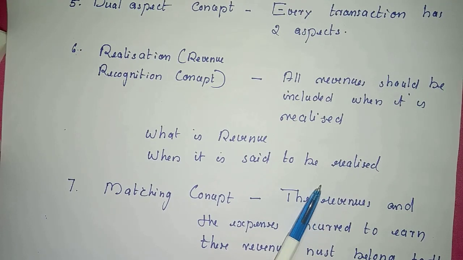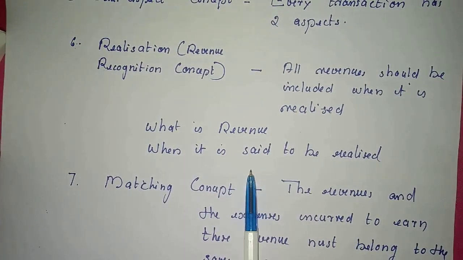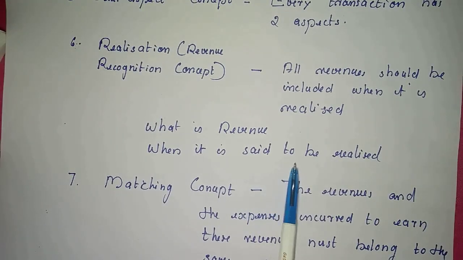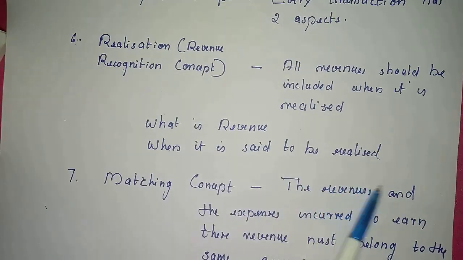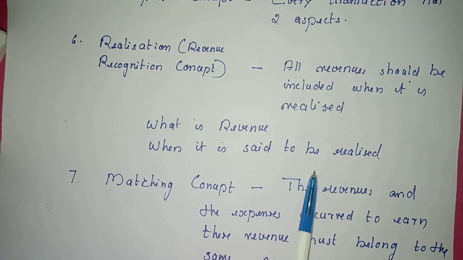No need to receive it actually in cash. For example, credit sales for the month of March must be recorded in the month of March itself. Maybe we are receiving the cash in the next month, no matter. Likewise, interest for the month of January must be recorded in the month of January itself, even if we are receiving the cash in the next month. All the revenues should be recorded when they are realized, no matter whether we have received it in cash actually or not.